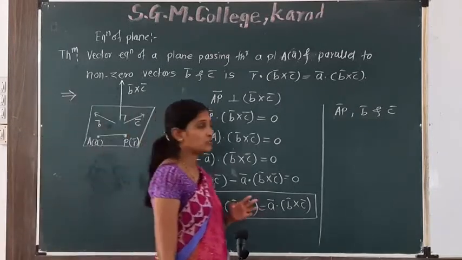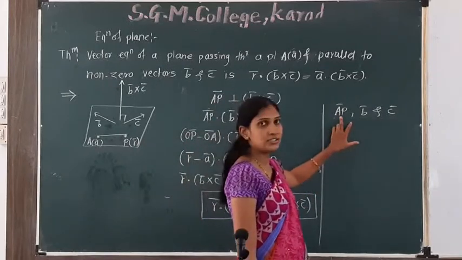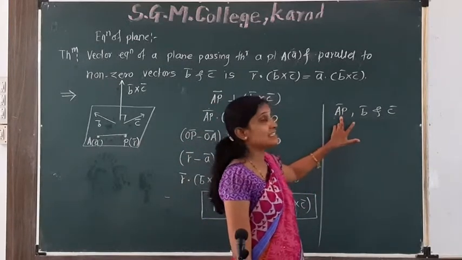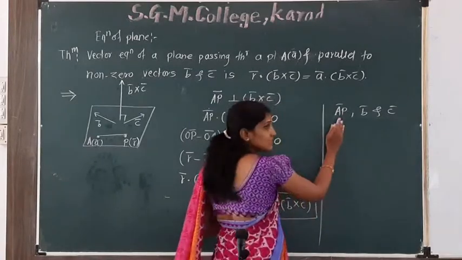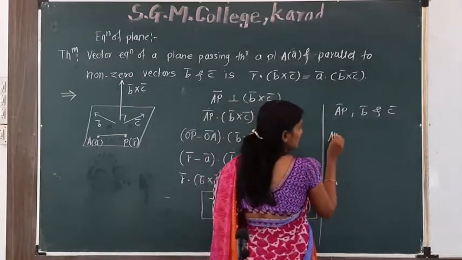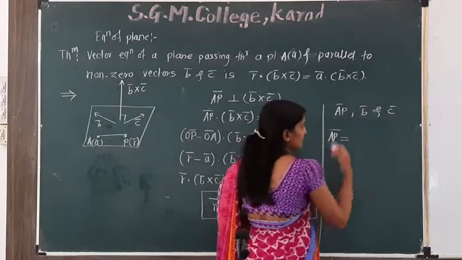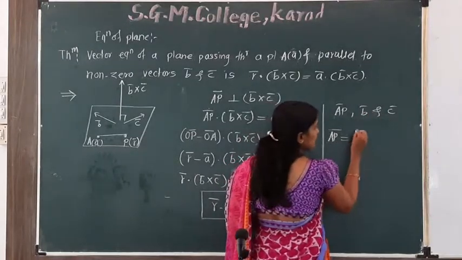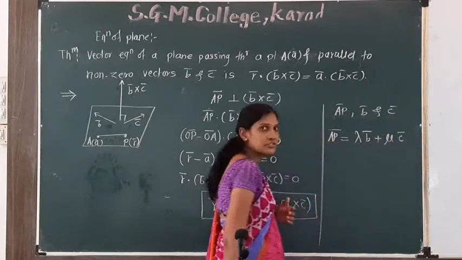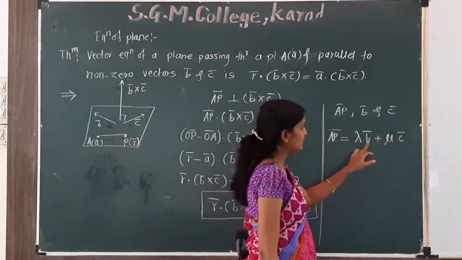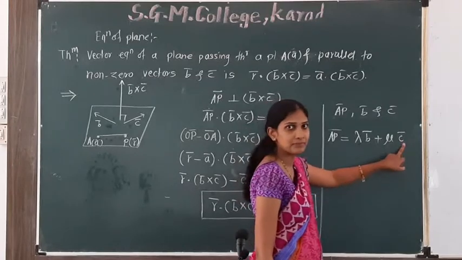If three vectors are coplanar, then one of the vectors can be expressed as a linear combination of the other two vectors. So we write AP bar is equal to a linear combination of the other two, that is lambda B bar plus mu C bar. Linear combination means scalar times vector plus scalar times vector.